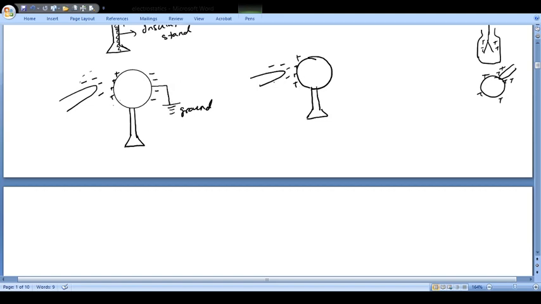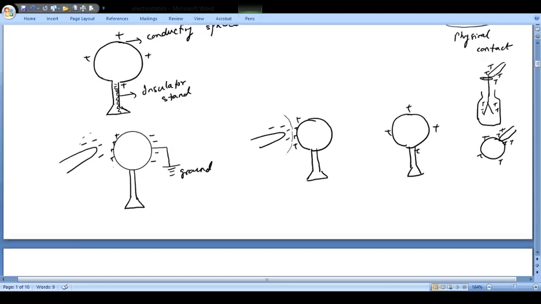Now after this we are left with this figure. So now what will we do? Now we will remove this rod, and once we remove the rod, these charges will try to occupy the space where they will contain minimum potential energy. So it will try to redistribute actually, and these four charges will redistribute basically in this way. So you will have positive here, positive, positive, and this is how you can charge it positively. So this is by induction.